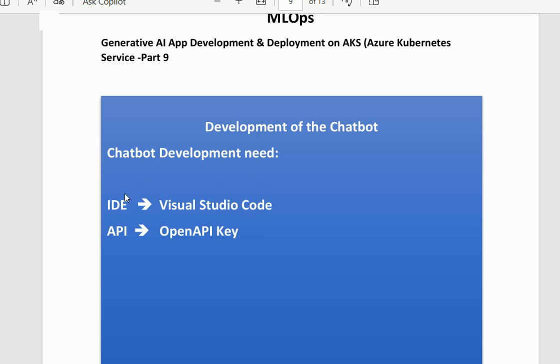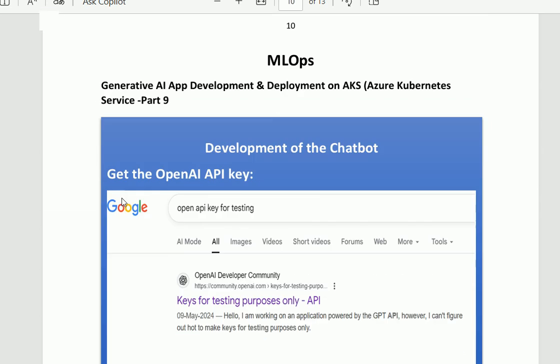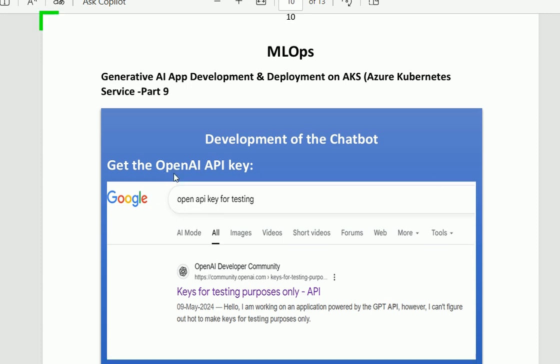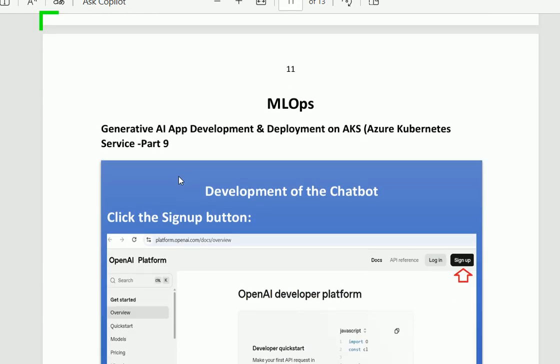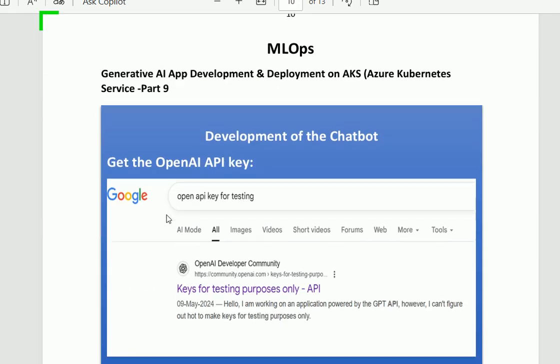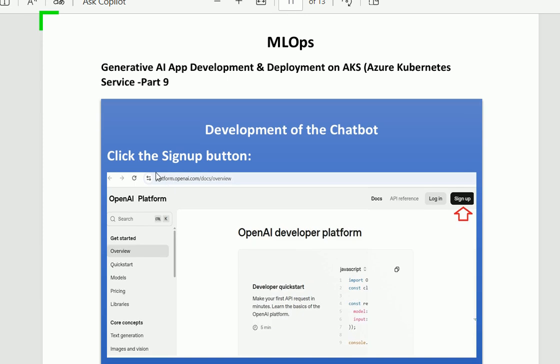How do we get the OpenAI key? First of all, we shall search on Google for the OpenAI key for testing. When we search for the OpenAI key for testing, we shall get some results from the OpenAI developer community, as you can see on the screen. After that, when you click on this link, you will find this one. This is the link on which you get two options.